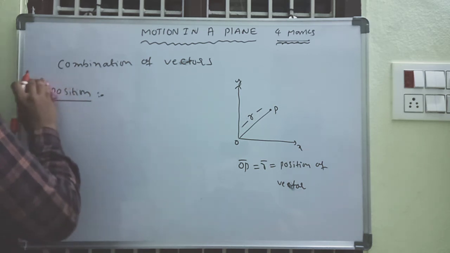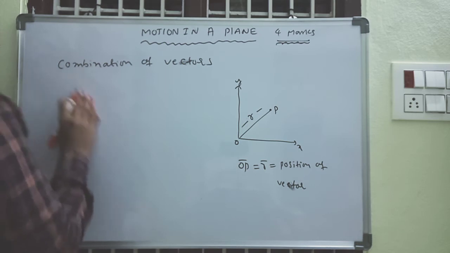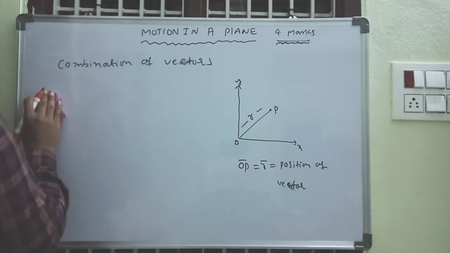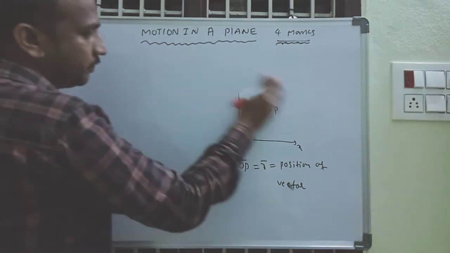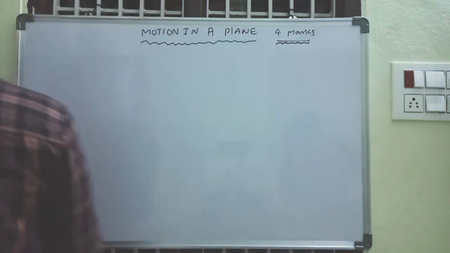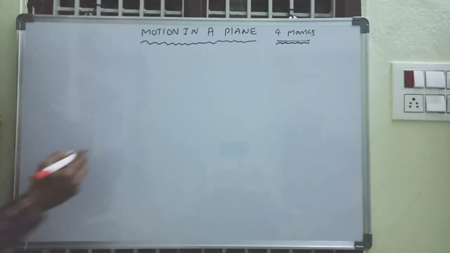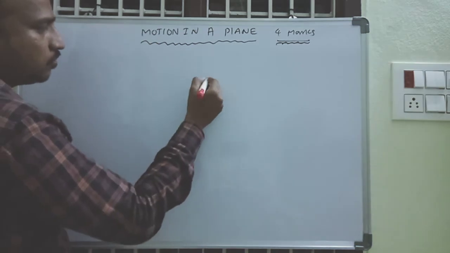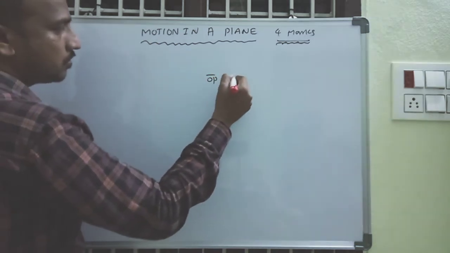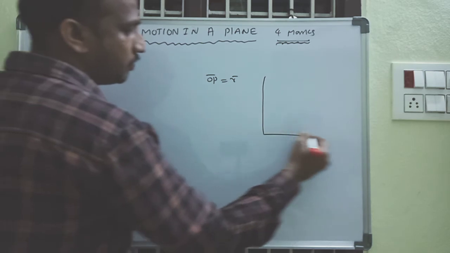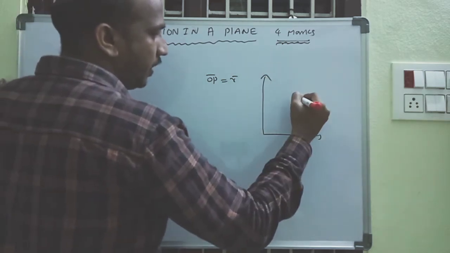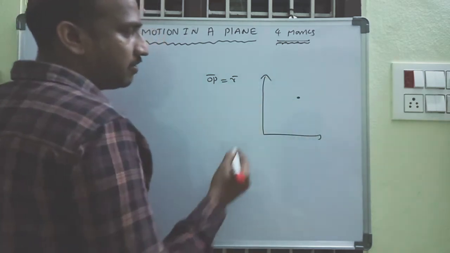First of all, addition. Here the position is important. What is the position? OP is the position, or R is equal to the position. For example, this is a point vector here. What is the position here?